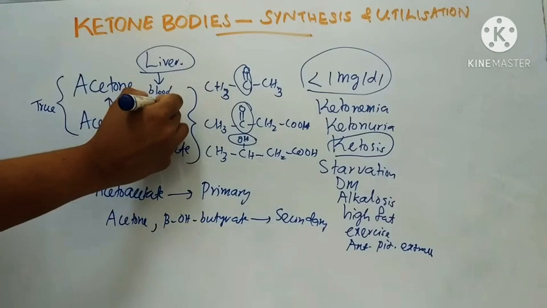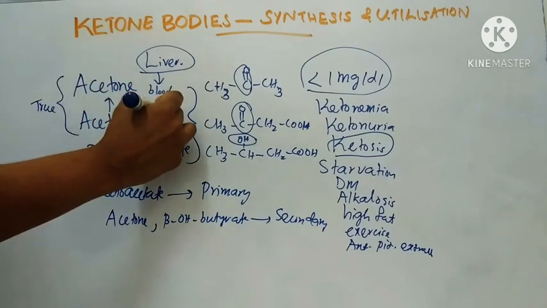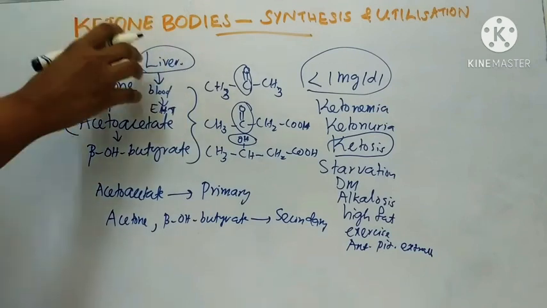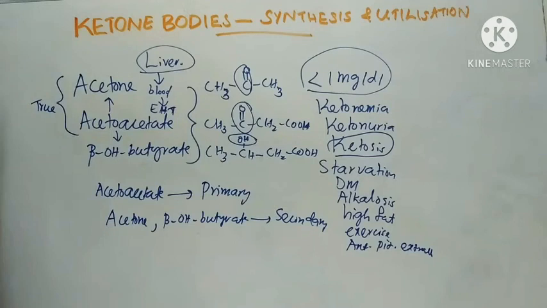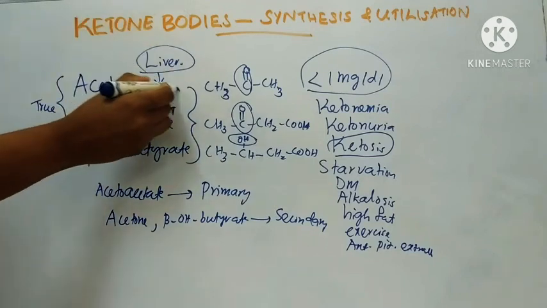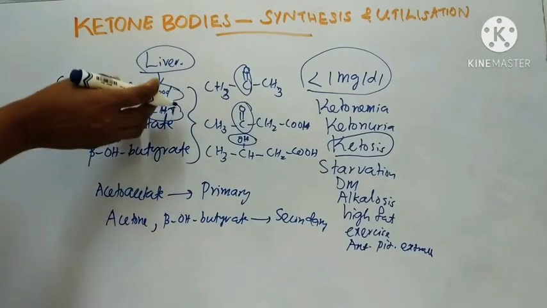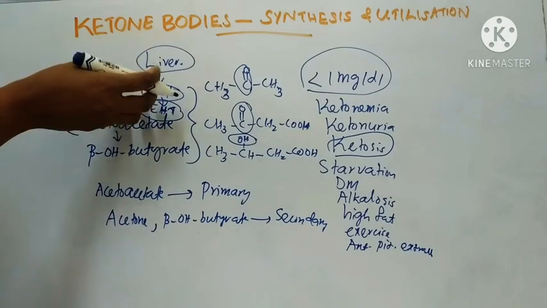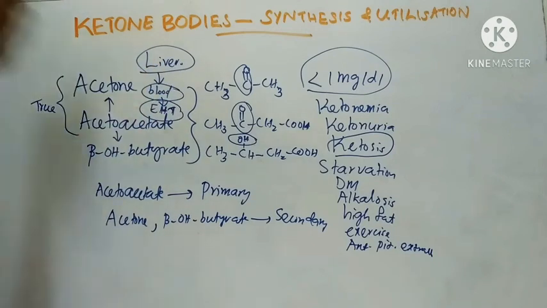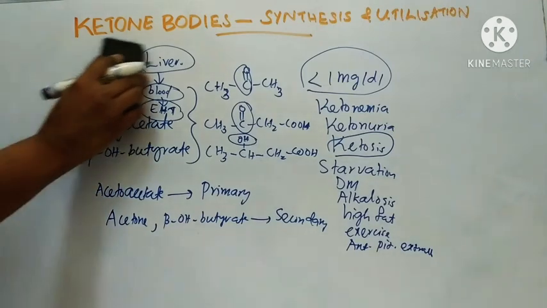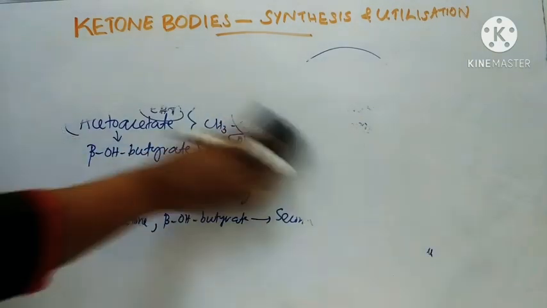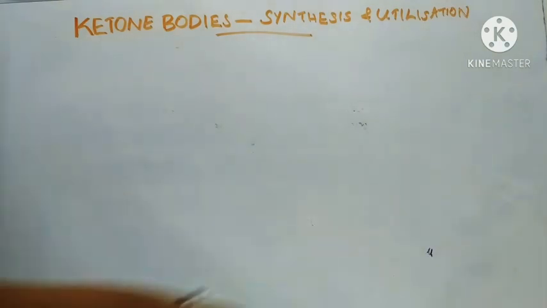Ketone body formation in the liver is known as ketogenesis.